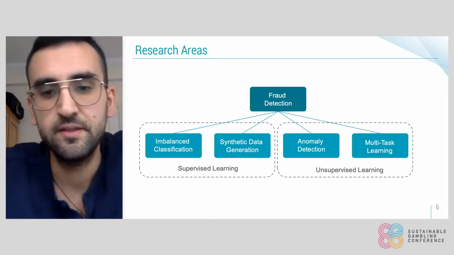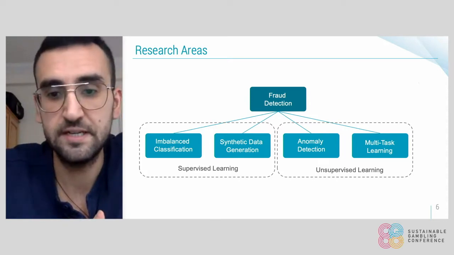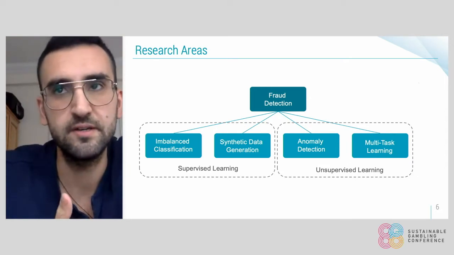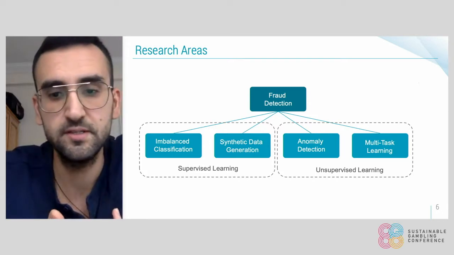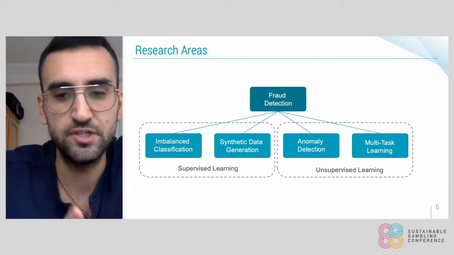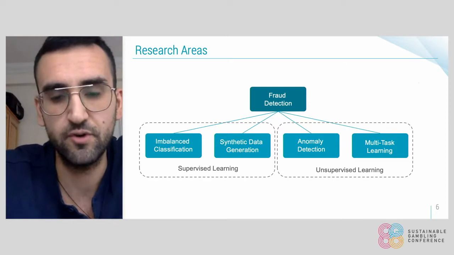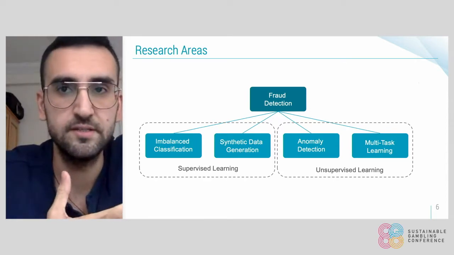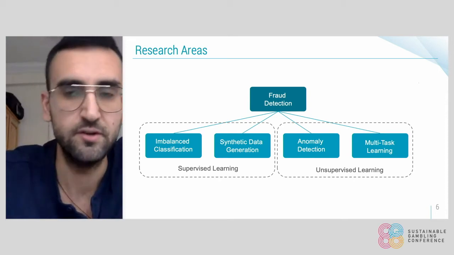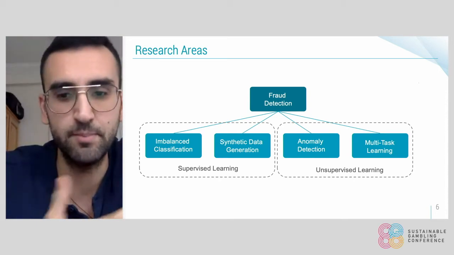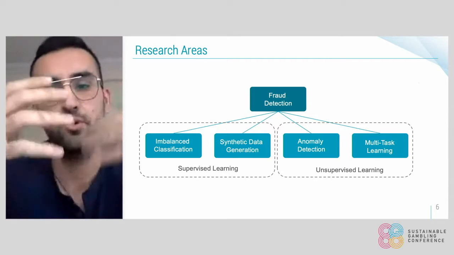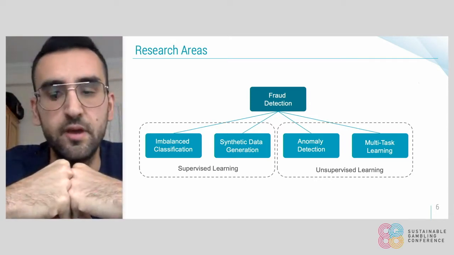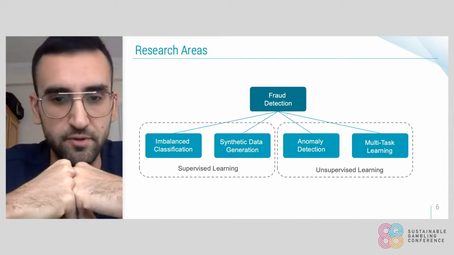And secondly, even though with supervised learning we managed to achieve good results, using supervised learning you are unable to spot any new trends and behaviors that could potentially be related to the risk of money laundering. For this reason, we are working on a different, unsupervised learning approach in order to spot anomalies in players' behavior. And now we're in the process of answering the question of how we could relate those anomalies with potential money laundering behavior.